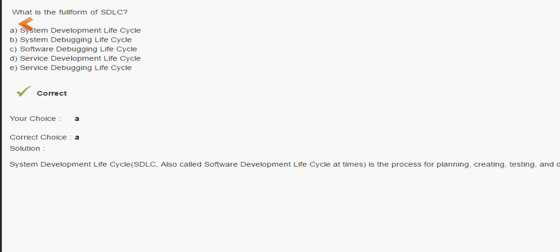So the next question is, what is the full form of SDLC? It is the software development lifecycle. Or system development lifecycle. It's also called the software development lifecycle. Now in the answer, if software is not given, the system development lifecycle is also correct. It is the process for planning, creating, testing and deploying an information system. If software is not given, then system can be one of the answers. Important question.